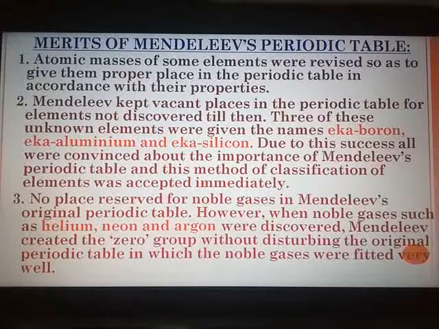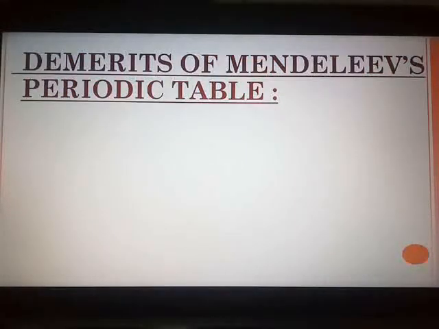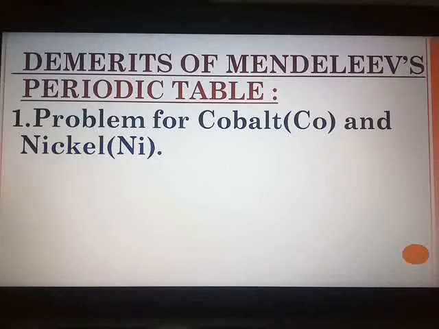Now let us see the demerits. Now the first demerit was the biggest problem with the case of cobalt and nickel. The whole number atomic mass of both these elements, cobalt which is 58.93 and nickel which is 58.71, is the same, and hence there was a big question ahead of Mendeleev regarding the sequence in his periodic table.